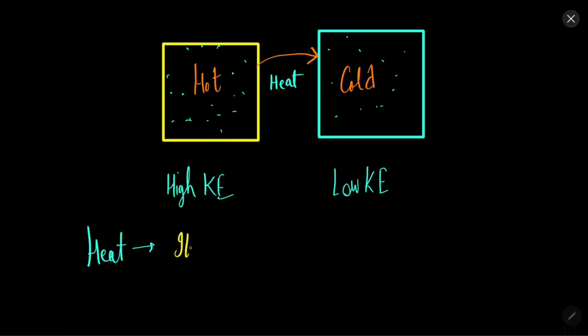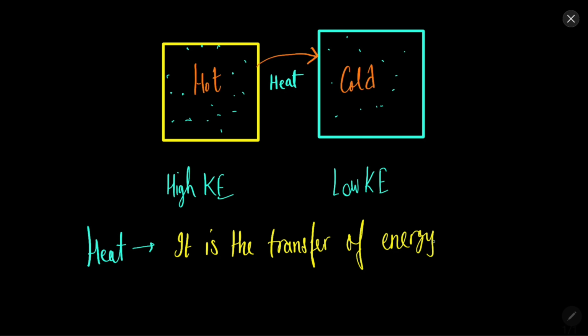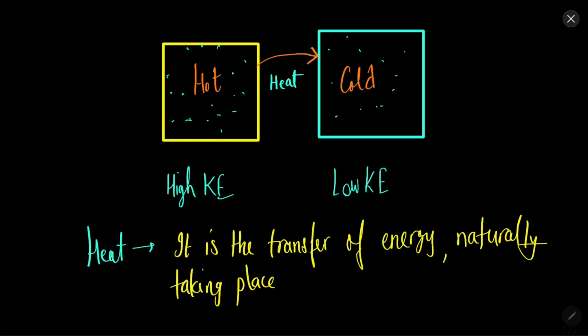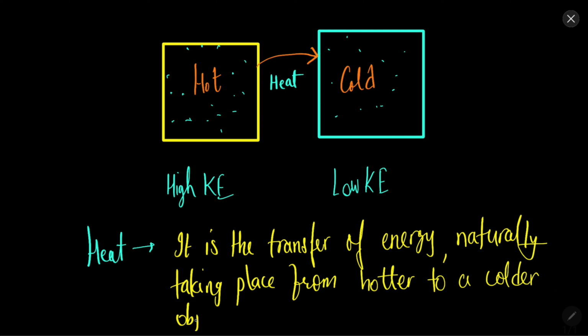Heat is the transfer of energy which naturally takes place from a hotter object to a colder object.